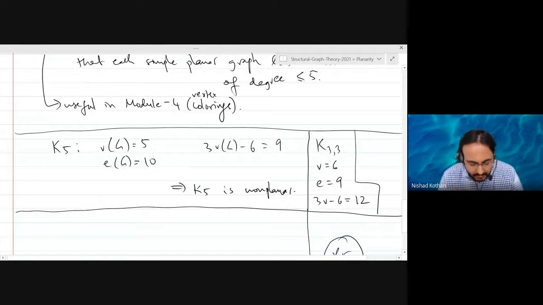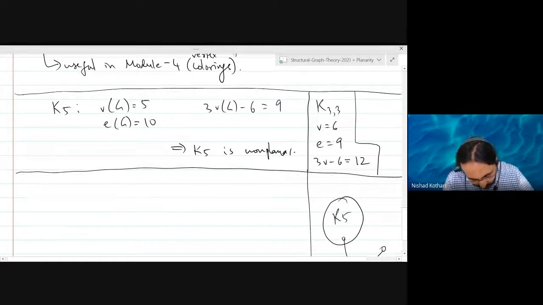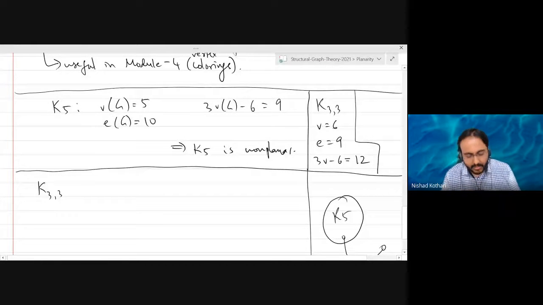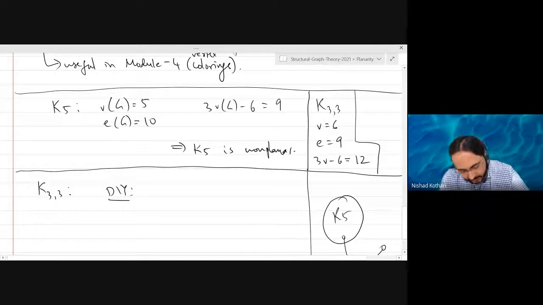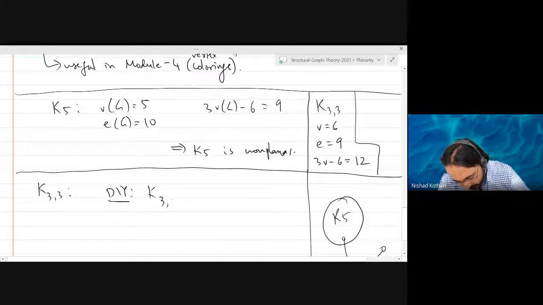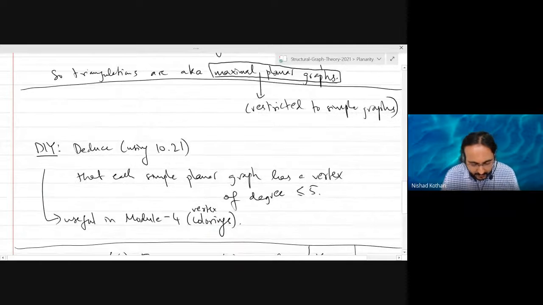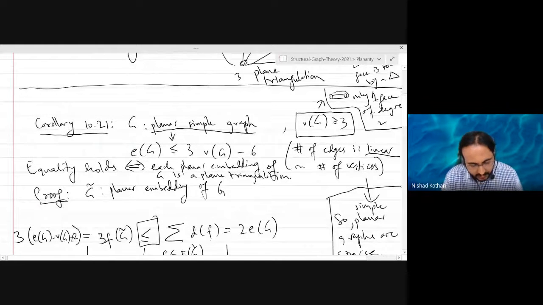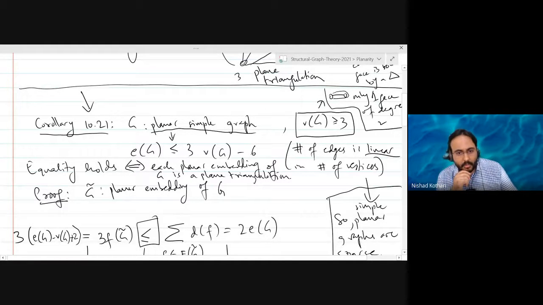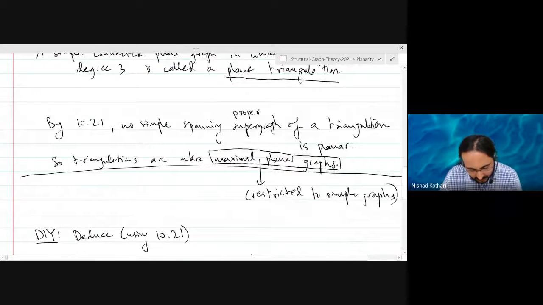Good. So what about K33? How can we show that K33 is non-planar using something like this? So do it yourself. K33 is bipartite, right? So what I want you to do is for bipartite graphs, I want you to prove a similar result, but a stronger result. Okay, so there is a stronger bound that you can prove in the case of bipartite graphs. So I want you to do that.